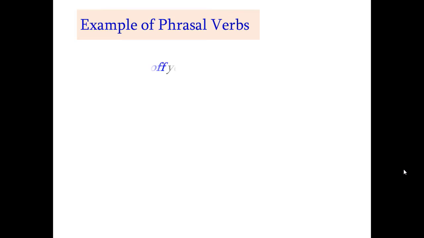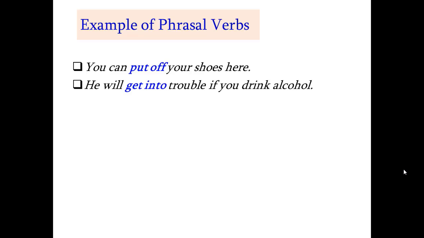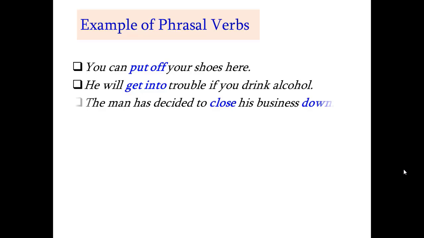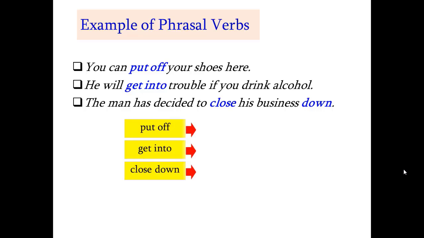Examples of phrasal verbs. You can put off your shoes here. He will get into trouble if you drink alcohol. The man has decided to close his business down. So they are put off, get into, close down. Put off means release. Get into, enter, while close down, close.